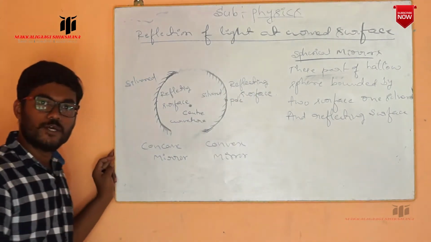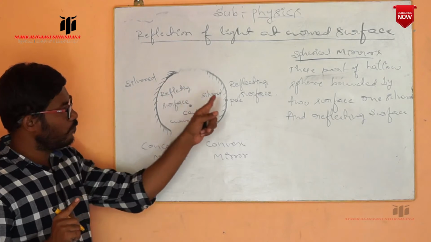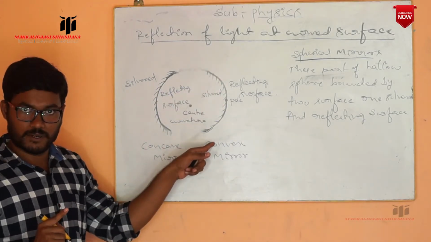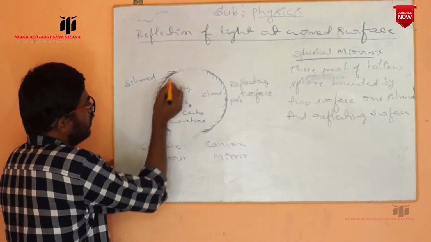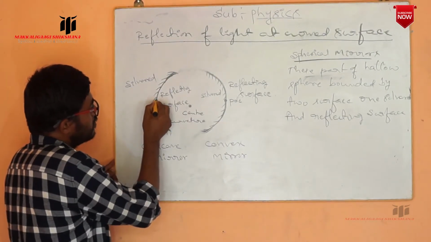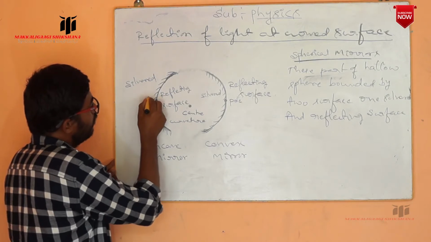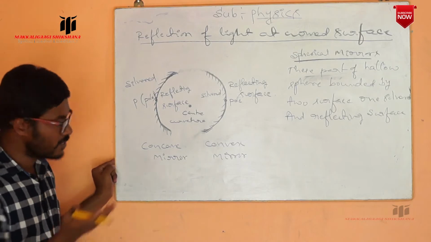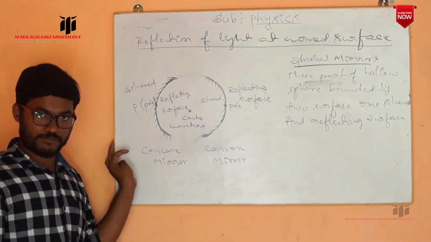The pole is the center portion of the mirror, for both concave and convex.